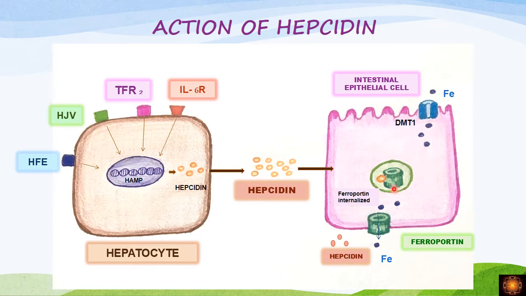So if the ferroportin molecule is lysed, then the iron which is absorbed by the intestinal epithelial cells cannot move out into the plasma. Whatever is absorbed starts accumulating within the intestinal epithelial cells. Similarly, it happens in the macrophage also. The iron is released into the cytoplasm, but because of the hepcidin, the ferroportin is internalized and lysed, so we don't have any efflux channels. So again, iron gets accumulated in the macrophages also. The same procedure goes on.